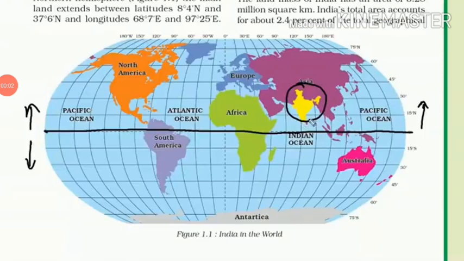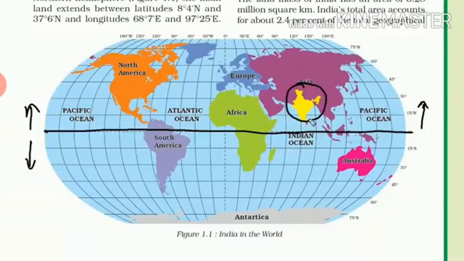India is a country of vast geographical expanse. In the north, it is bound by the lofty Himalayas, the Arabian Sea in the west, the Bay of Bengal in the east, and the Indian Ocean in the south. India is located in the northern hemisphere. How is India located in the northern hemisphere? Now see on the screen. Black line is the equator, 0 degree equator. It means above the equator, it is the northern hemisphere, and below the equator, it is in the southern hemisphere.